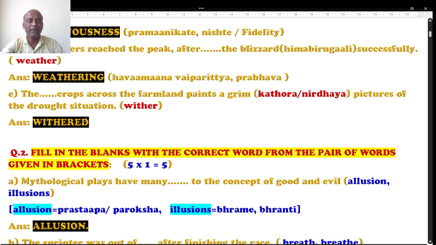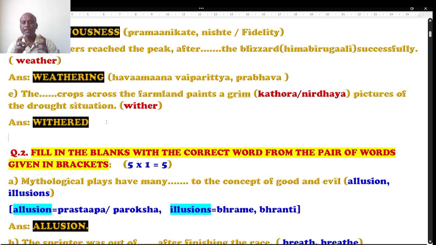Well, the dash crops. What kind of crops? Wither is given here. Wither is a verb form. Withered is the adjective form. It looks like a V3, a past participle. It can be used as an adjective form. The withered crops means crops which are not fresh. Withered, you know that, body hogiruvanthaddu or masi hogiruvanthaddu. The withered crops across the farmland paints a grim picture of the drought situation.